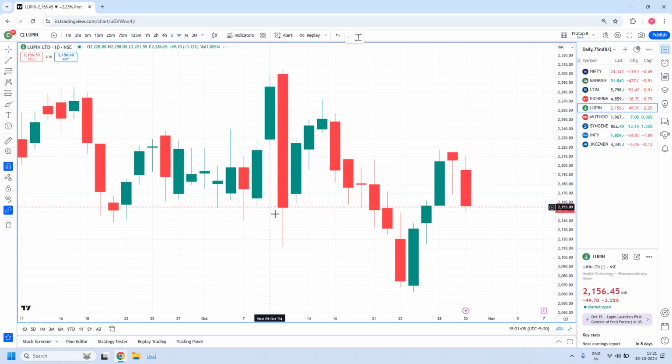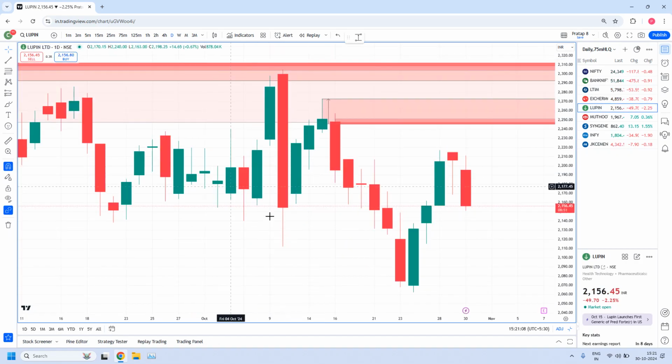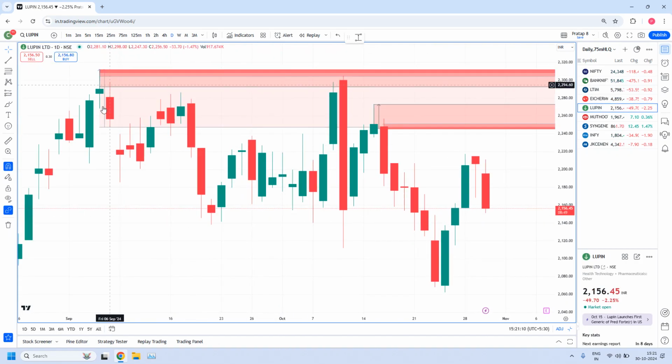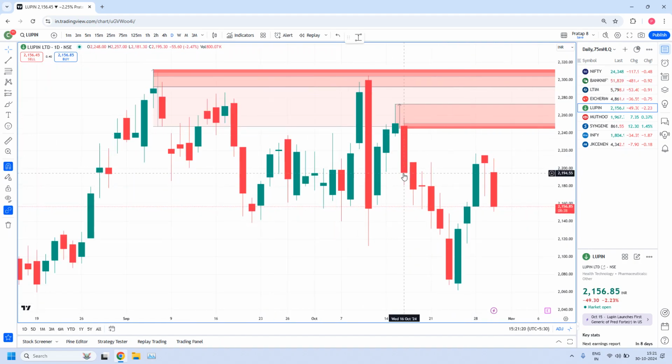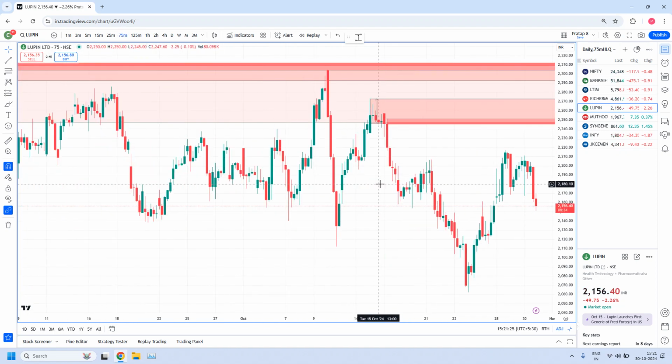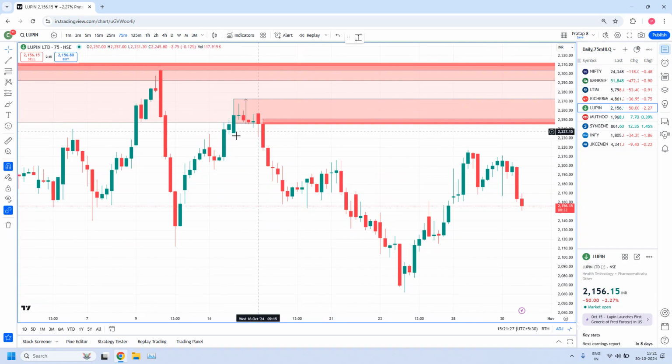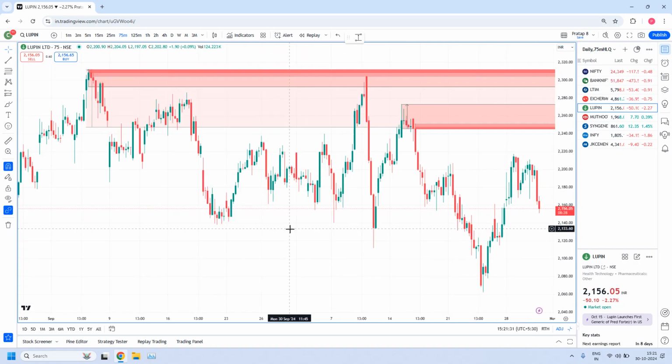Next one is Lupin. Lupin is also a daily high liquidity supply zone. We have a rally, 2 base candles, and a drop. But did I explain Lupin earlier? Maybe yesterday we discussed Lupin? Okay, anyway, let me explain, in case I explained yesterday, it is the same chart. I haven't made any changes. We have a rally base drop here.